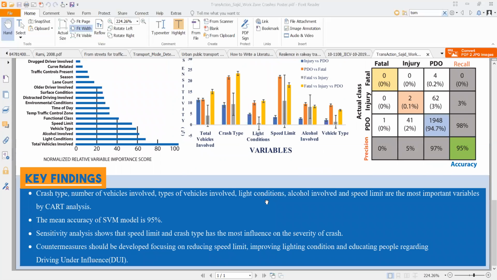So from our findings, we have seen that the CART analysis identified these 6 different important variables. Our accuracy was 95%, and from the sensitivity analysis, we have seen that the speed limit and crash type had the most influence on the severity of the crash. And the countermeasures that can be developed are reducing the speed limit, improving lighting conditions, and educating people regarding DUI.